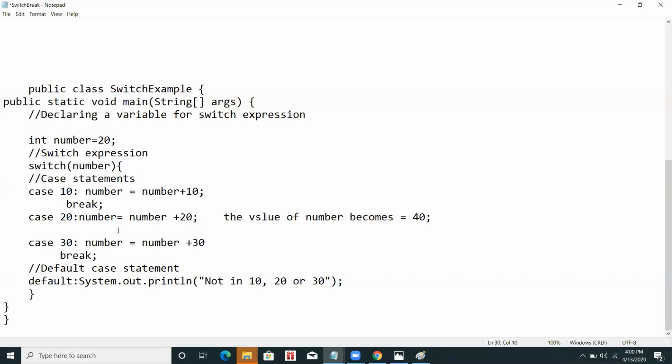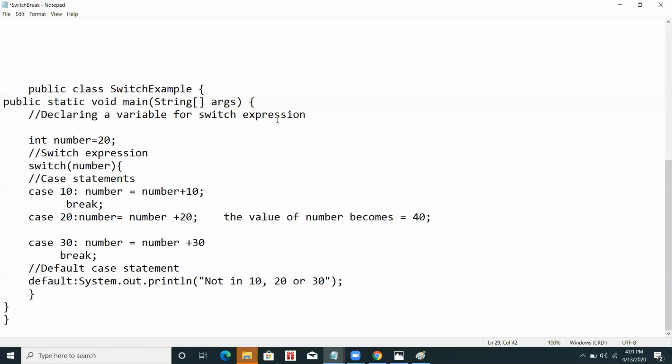Okay, in the case when we have a break statement... if we do not have the break, let me just remove the break here. What is happening? The condition is true here too, but if there is no break here, the value becomes 40, and then it again goes to the next case, case 30, and it will execute this part also. It will go to this part and change the value. I think something is wrong here.